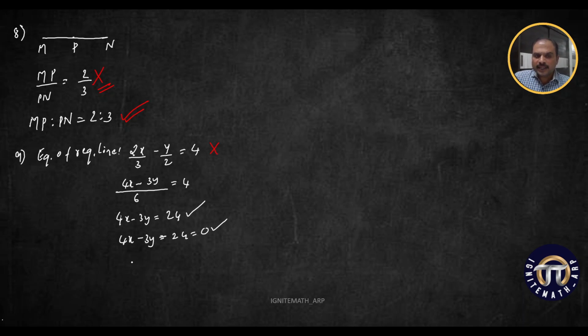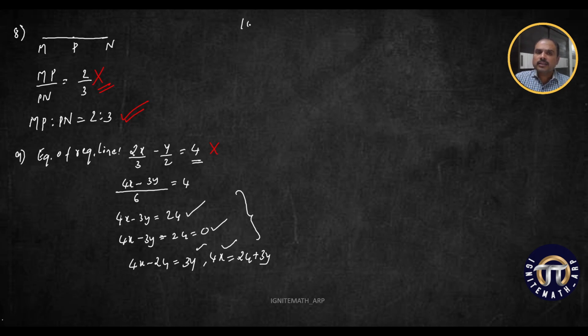It can also be 4x minus 24 is equal to 3y. Doesn't matter. No issues at all. It can also be 4x is equal to 24 plus 3y. No issues at all. Okay, but the coefficients of x or y or the constant term should not be a fraction. Clear? It should be in any of these forms.